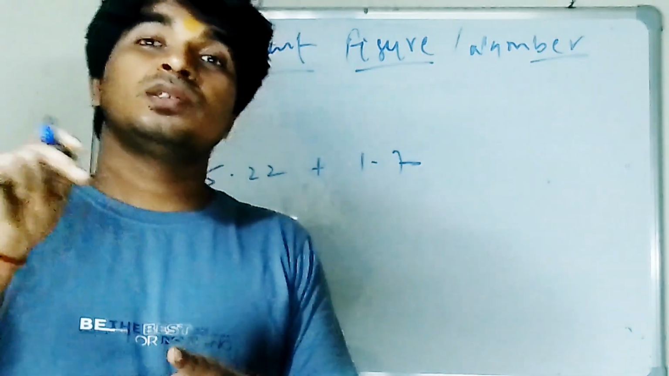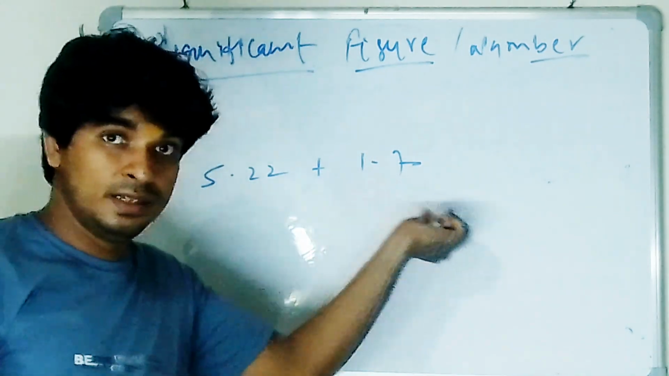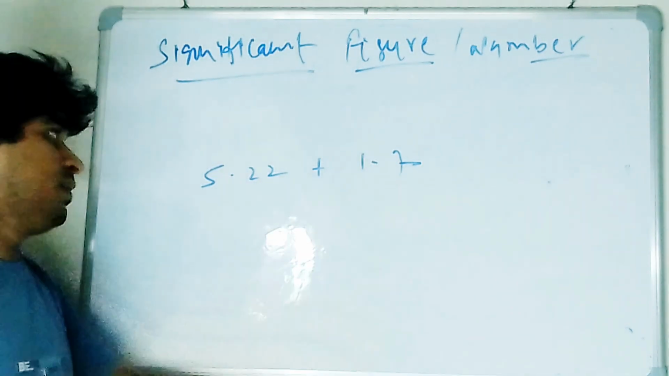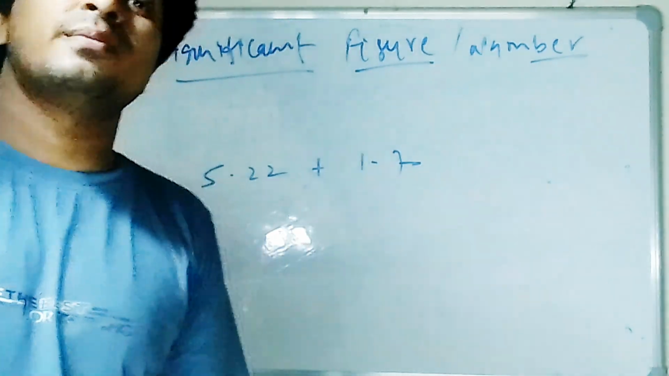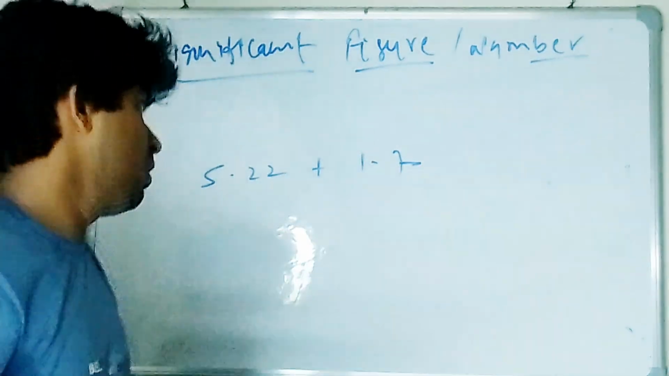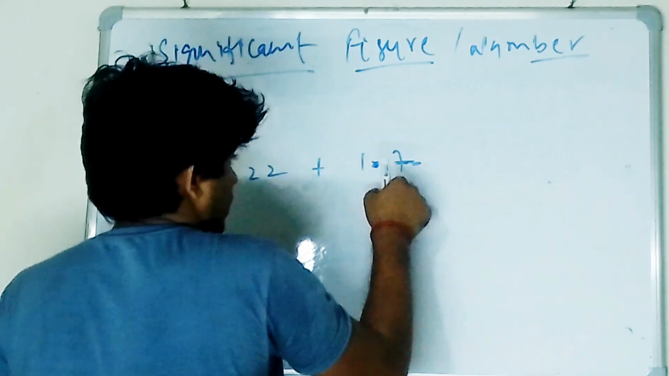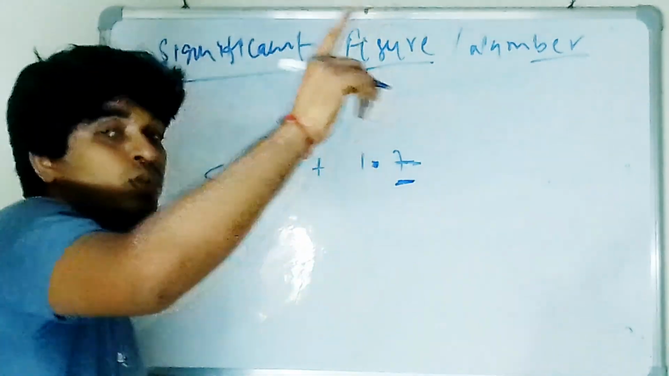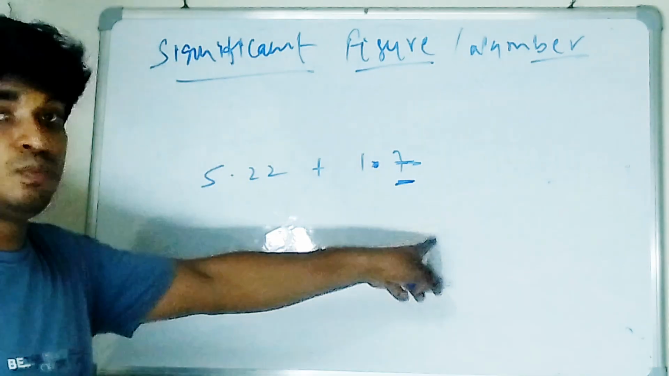When you are doing addition or subtraction, you have to write the answer always with the lesser number of digits after the decimal. No need to count significant figures in addition and subtraction. You have to just focus on the least number of digits after the decimal. So how many numbers after the decimal? 1.7 has one number, so you have to put only one digit after the decimal. The same pattern you have to follow for the result.